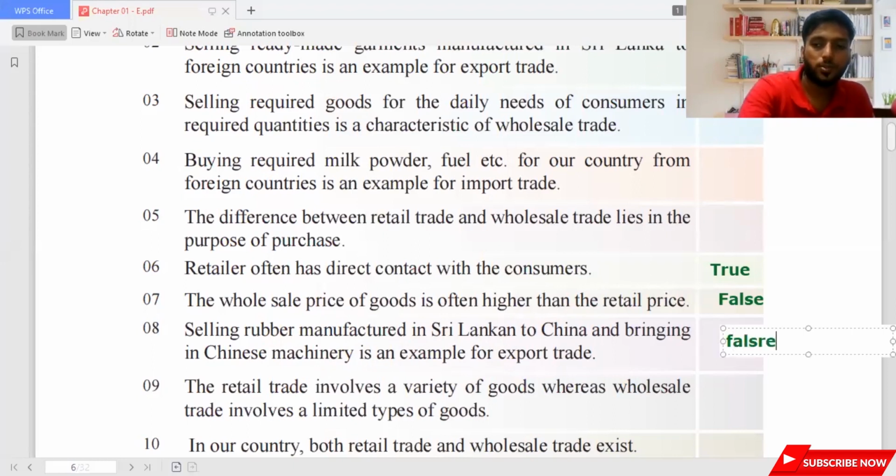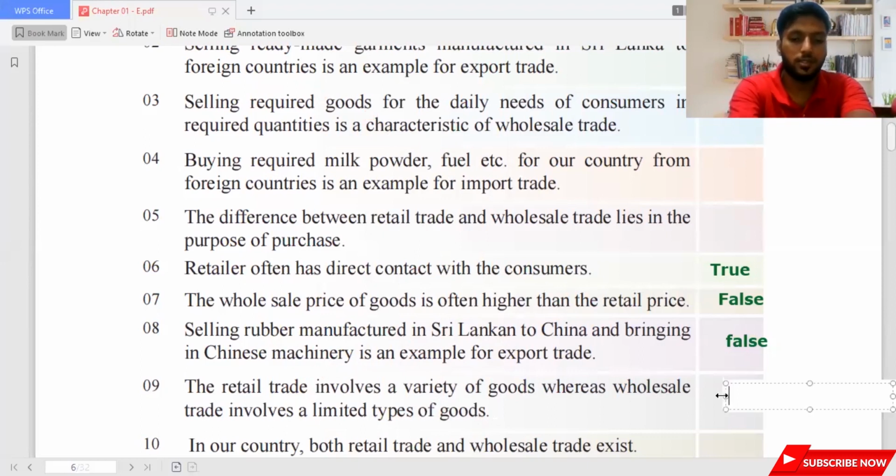Then what do you have? The next part. Retail trade involves a variety of goods, whereas wholesale trade involves limited types of goods. It's true because they don't sell a lot of varieties in wholesale, and they sell a lot of varieties in retail. In our country, both retail trade and wholesale trade exist. Every country will have this type of trade. That's what we call domestic trade. And of course, it's true.